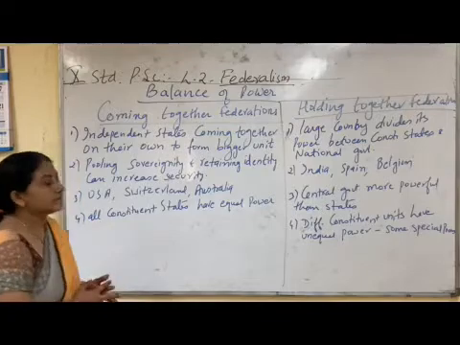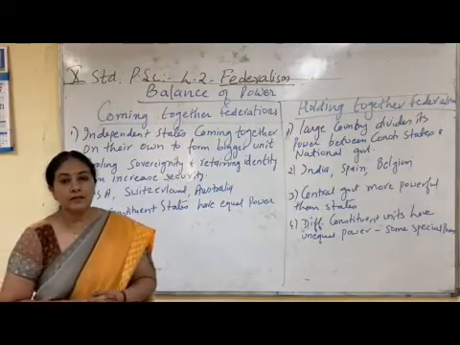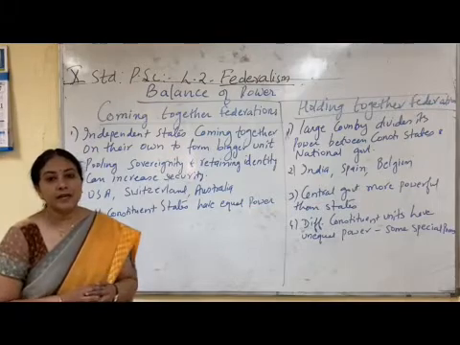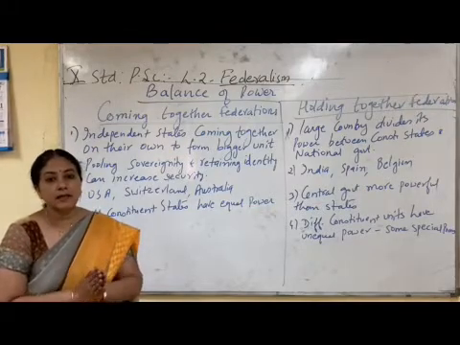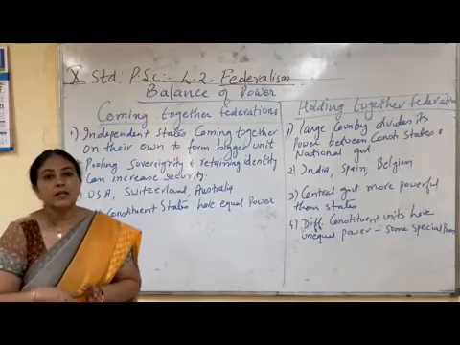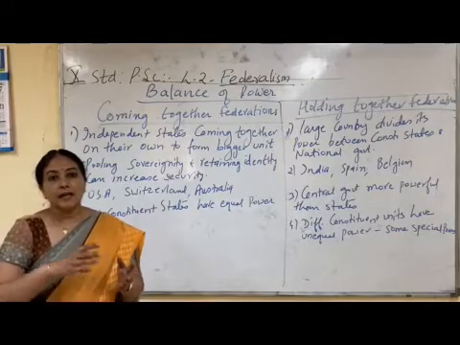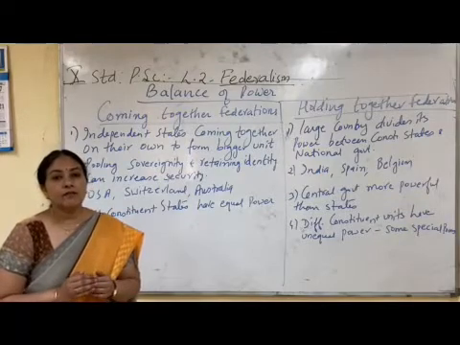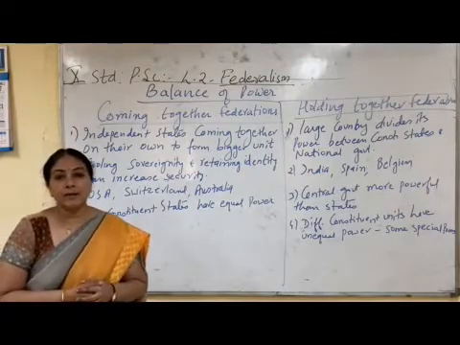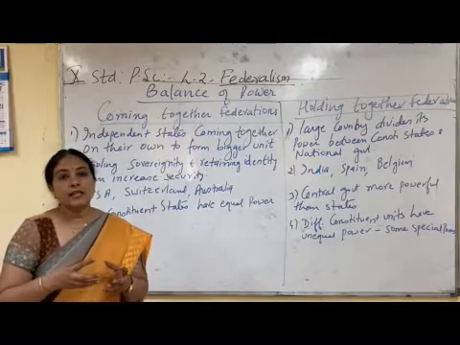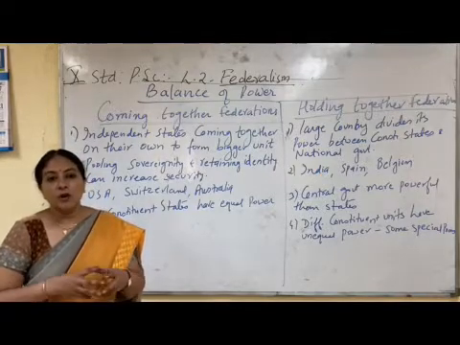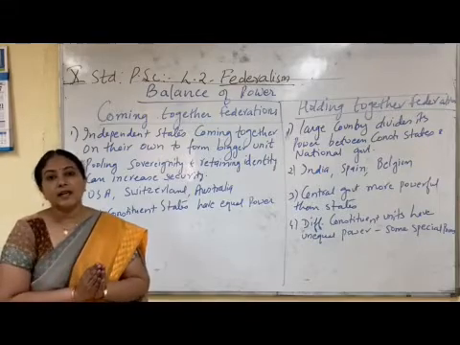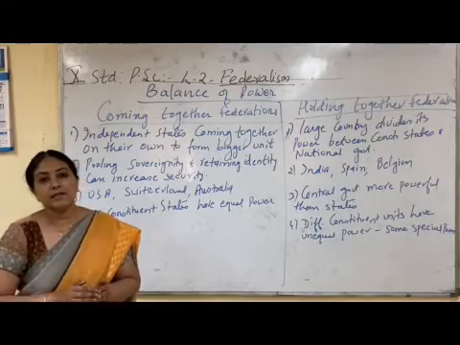Now let us explain this with the help of USA's example. Previously, the United States of America was not a single country. It was divided into 13 small colonies, and all were ruled by the British. But when they wanted to be independent from British rule, they knew that they could not do it alone. So all these 13 American colonies decided that if we come together and fight against the British, then we can